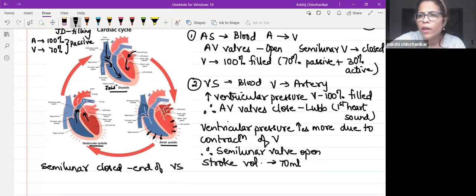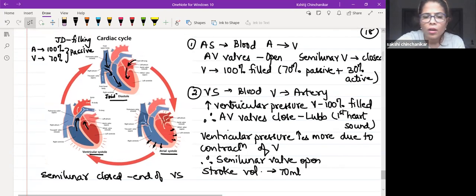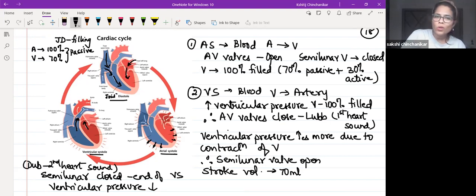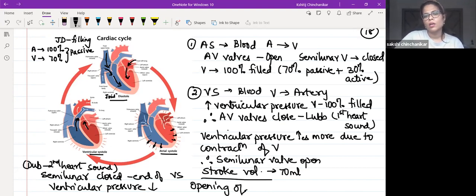So a drop in ventricular pressure means when ventricular pressure decreases, that time semilunar is closed, and that is the dub sound, the second heart sound which you can hear. And जैसे ही semilunar close हुए, decreased ventricular pressure causes opening of AV valves.